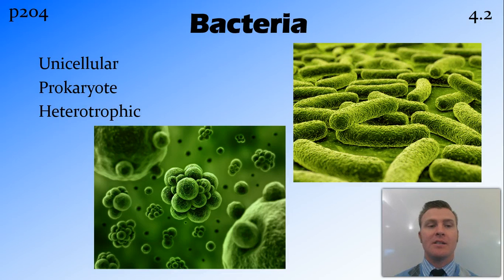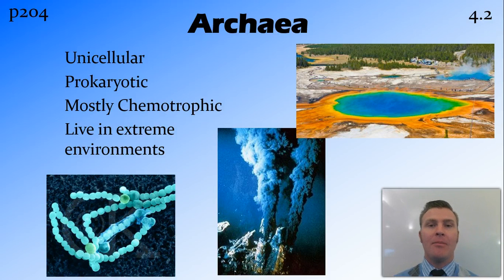Okay, bacteria, so this is true bacteria we're talking about, unicellular, prokaryotic, and heterotrophic. Archaea, unicellular, prokaryotic. They're mostly chemotrophic, meaning that they get their energy by chemical reactions involving breaking down chemicals. And they generally live in extreme environments. So that might be an environment of high salinity or a hot environment, high temperature. So they're living in extreme environments.